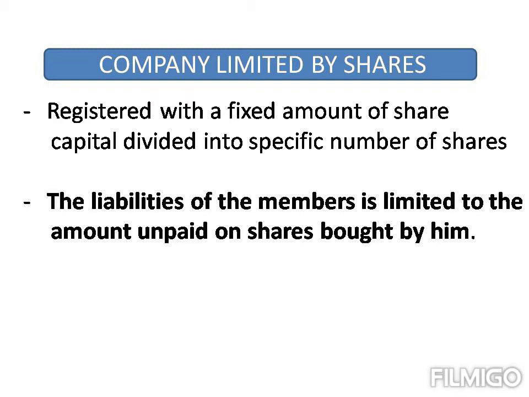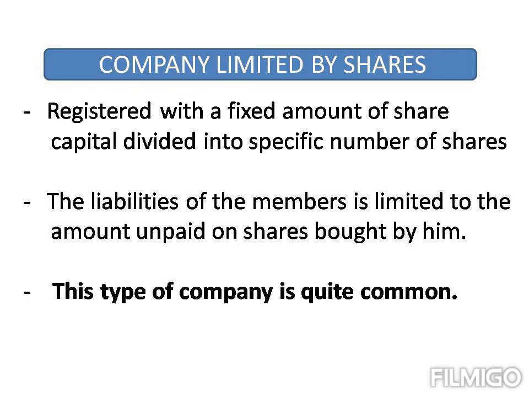For example, out of the 2 lakh rupees which was divided into 20,000 shares of rupees 10 each, somebody buys 5,000 shares, but he has paid rupees 8 for each of them. That means rupees 2 for each is still pending. So his liability is calculated as rupees 2, that is the pending money, multiplied by the number of shares bought, which is 5,000. So the amount comes to rupees 10,000. This type of company is quite common.